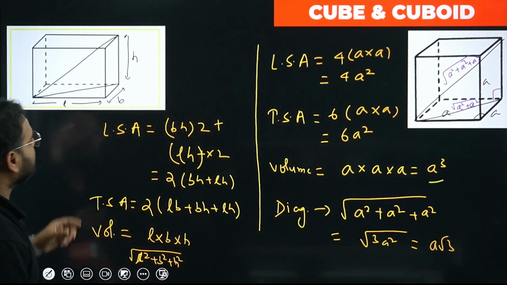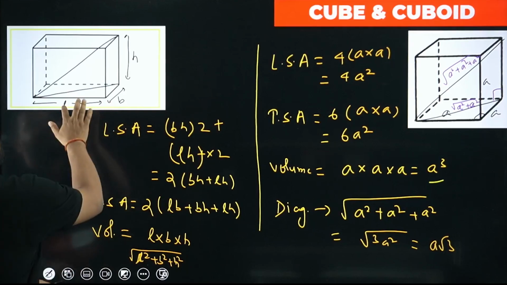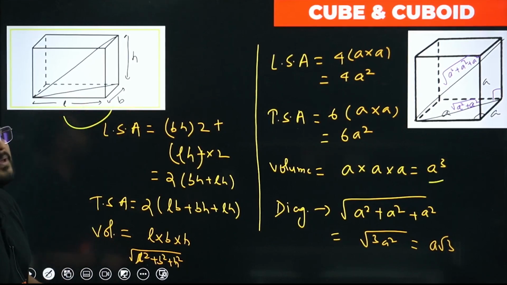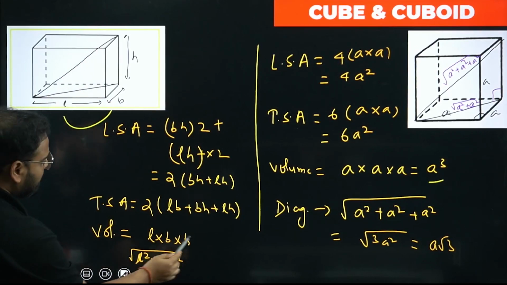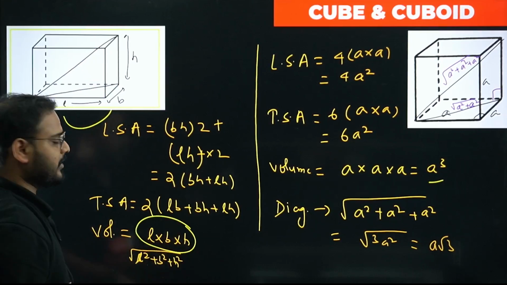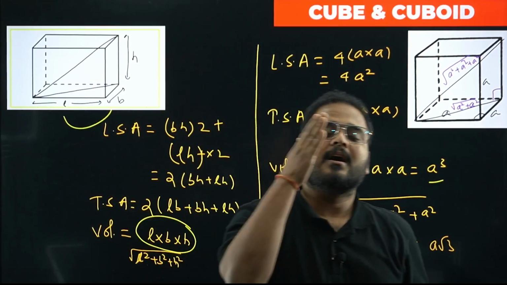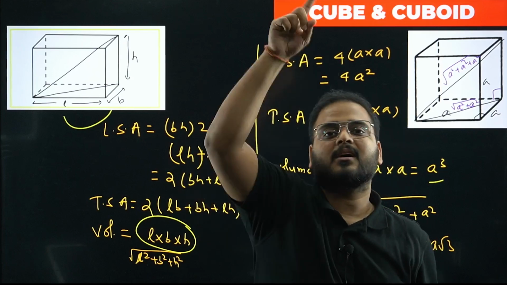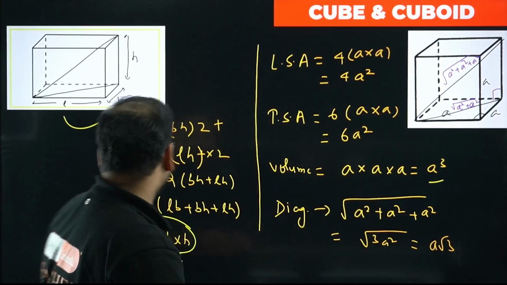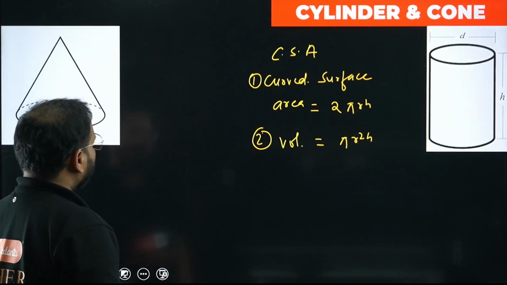In this particular case, what is the base area, sir? L into B. Base area is L into B. Multiply with height. What do I get? L into B into H. For every regular solid, you have this formula: base area times the height. So please check over here.